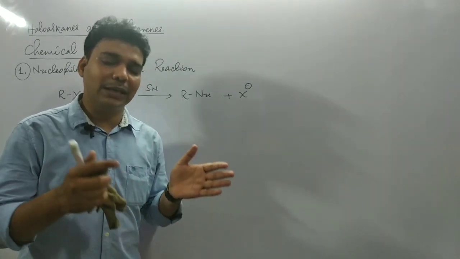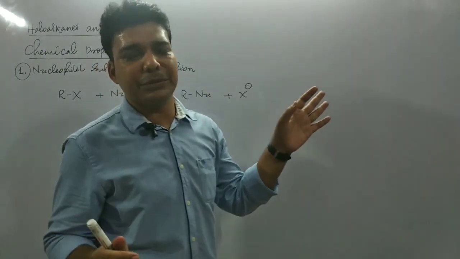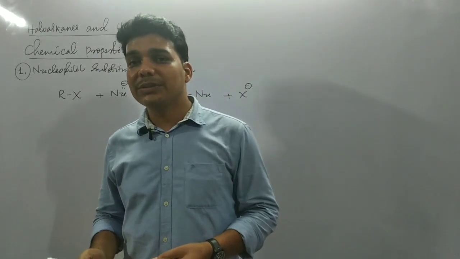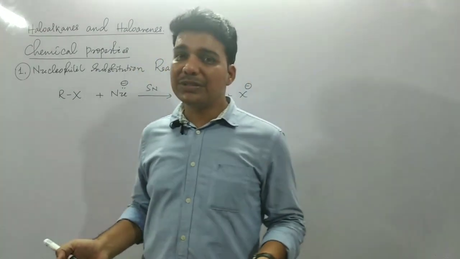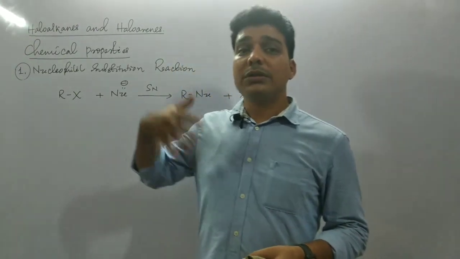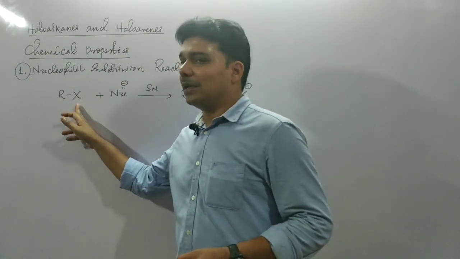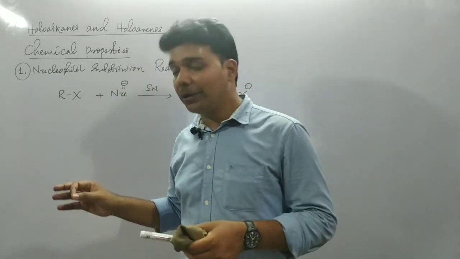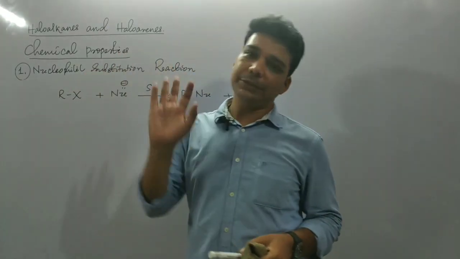From these alkyl halide molecules, you can prepare a number of organic compounds: alcohols, ethers, thiols, thioethers, amines, higher alkynes. These are certain examples. Also, some other organic compounds can be prepared from alkyl halides. So it is a very general, common and important chemical reaction exhibited by alkyl halide molecules.